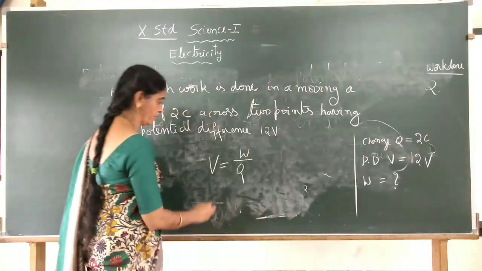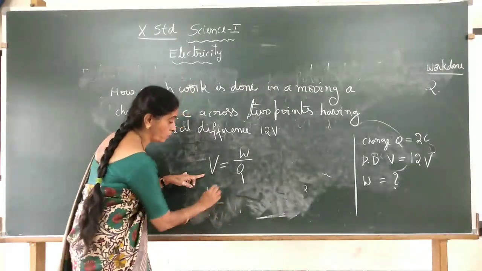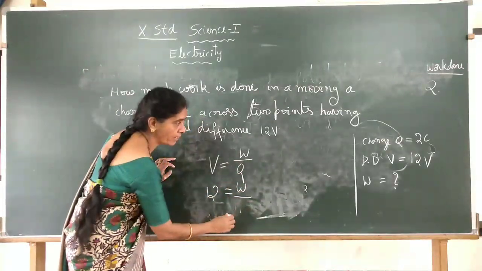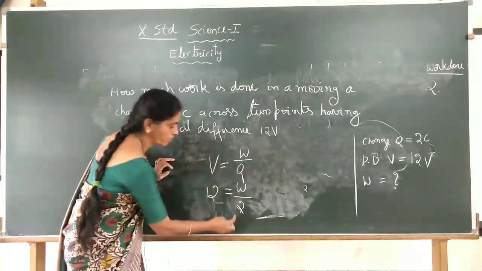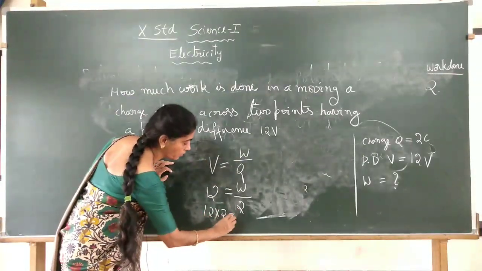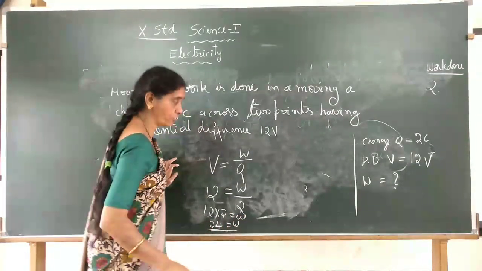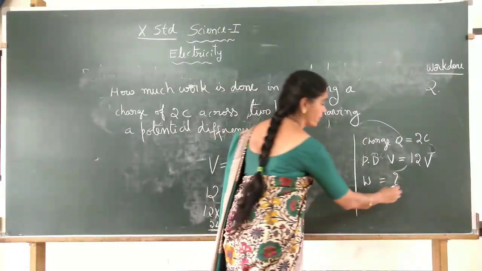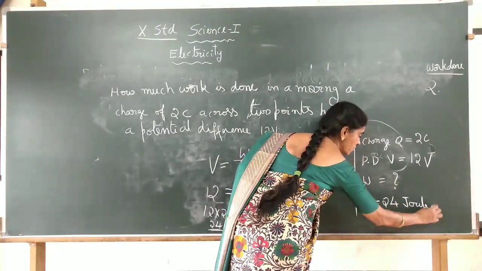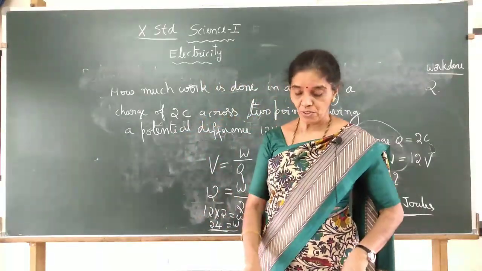So here the V value I know, how much? 12 volt, and it is W divided by 2. So bringing this over, it is 12 into 2 is equal to W, the amount of work done, 24. W is equal to 24. 24, what unit, children? It is the amount of work done. 24, what unit is it? Joules. So 24 joules of work is done in moving this charge.